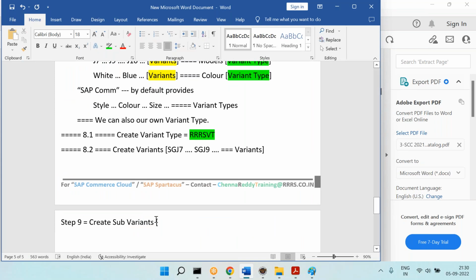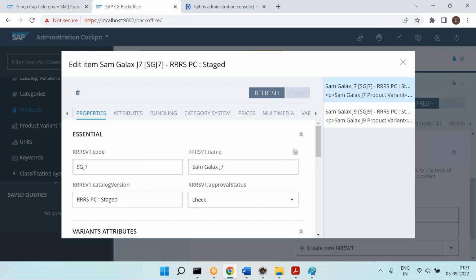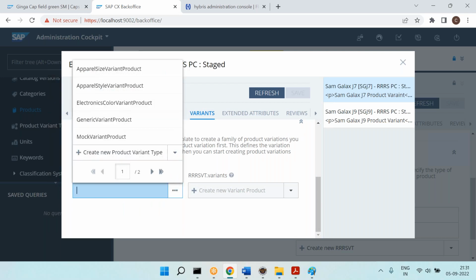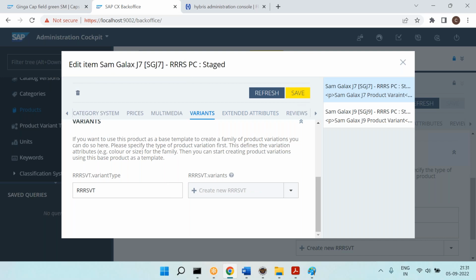What are the subvariants? We already have a variant called J7. In the J7, I want to create, let's say, white color, blue color, like that. So for that, what will I do? I will go to this product, then go to the J7. Within the J7, I want to create the variants. So select the variant. Now variant type. If you want a different variant type, you can select it. For now, I am just using the same variant type. If you want to create a different one, you can create it like style, color, size, like that.